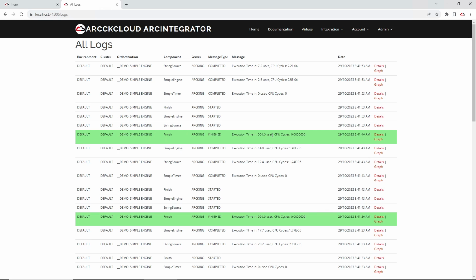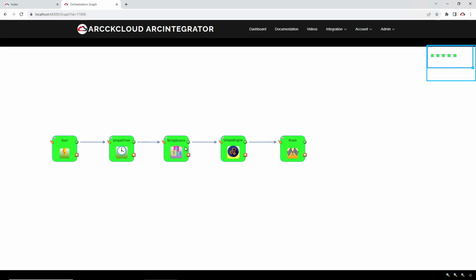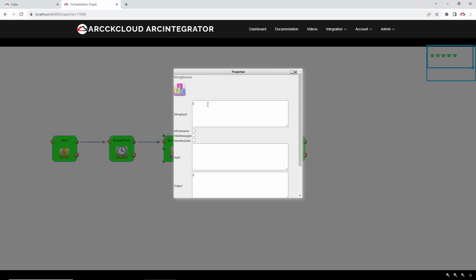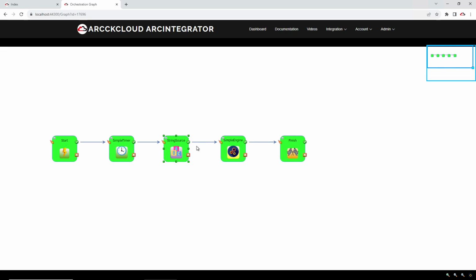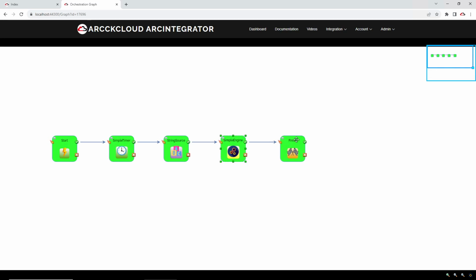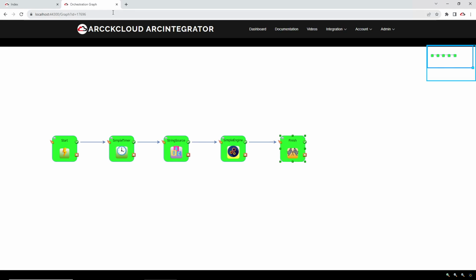It's triggered several times now. Let's look at one of the logs and check the output and input to each of the nodes. 1 is the input for the string source, the output for the simple engine is 2, and that is received by the finish. So that is running.